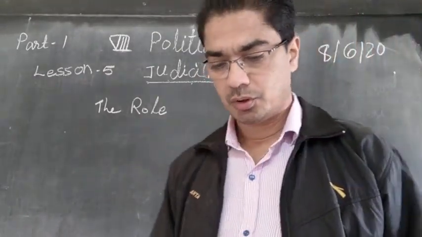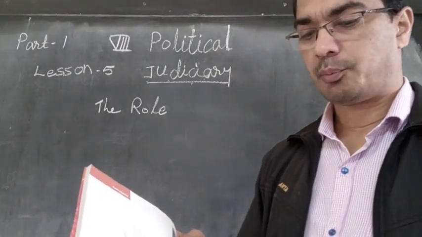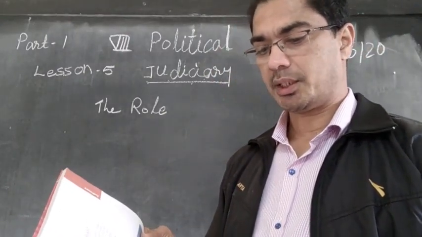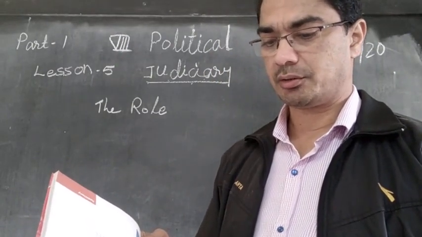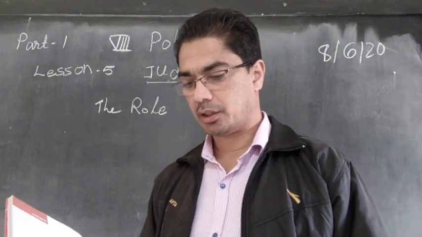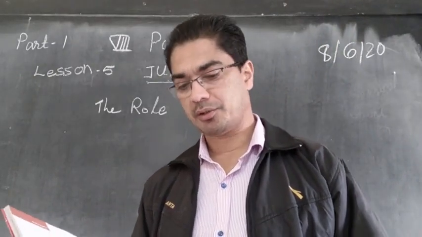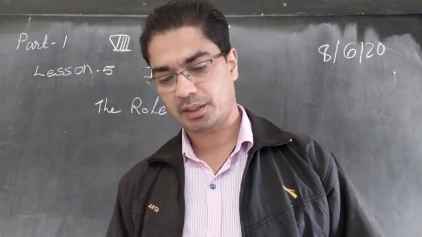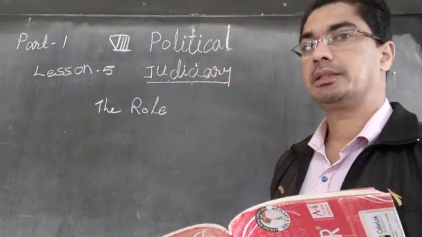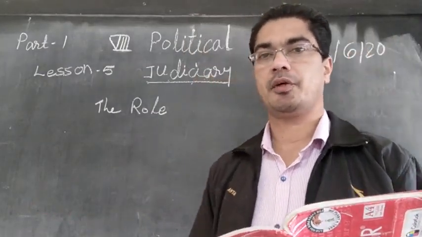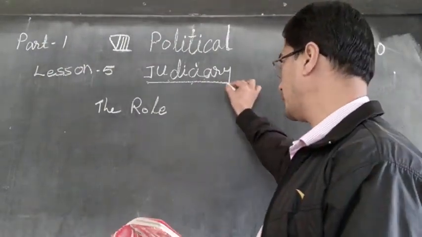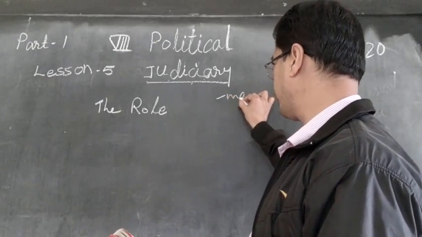And it can play this role only because it is independent. What does an independent judiciary mean? Is there any connection between the court in your area and the Supreme Court in New Delhi? In this chapter you will find answers to this question. So, if the court has to judge everyone equally, if everyone has to be equal before the law, then the judiciary has to be independent.